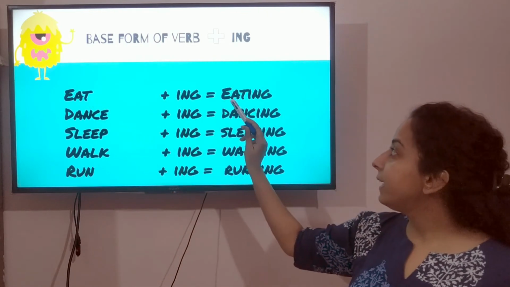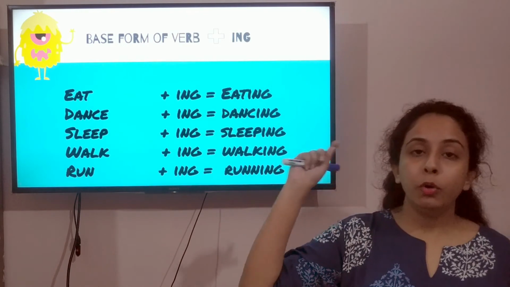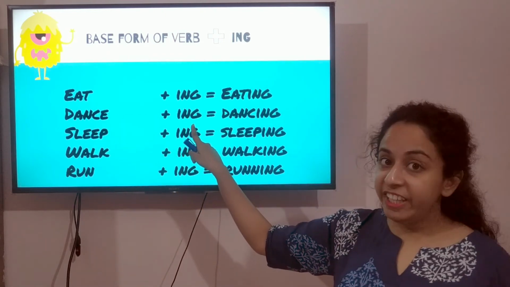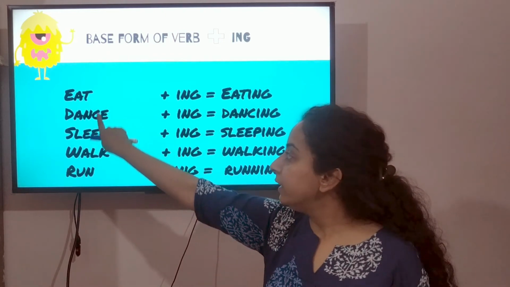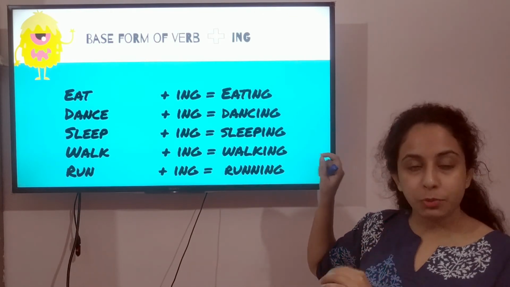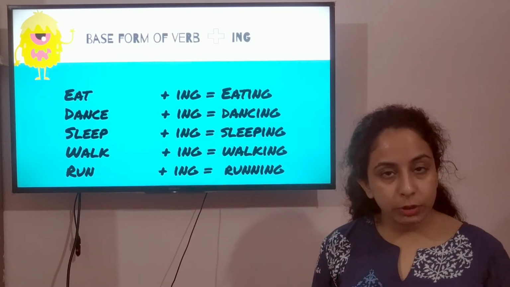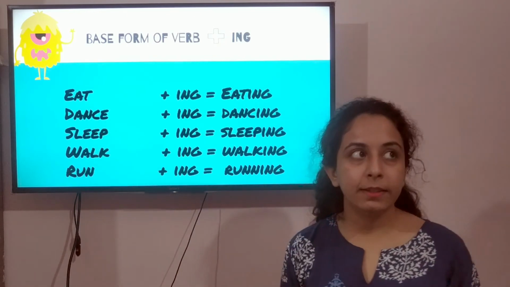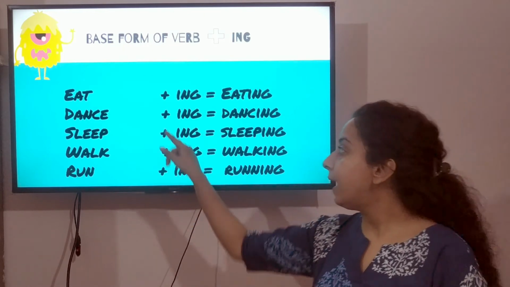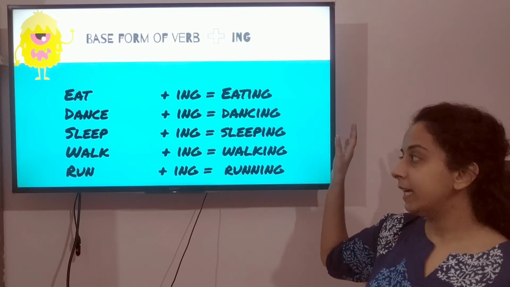Like eat plus ing, eating. Dance, ing, dancing. Now please remember and look at this word carefully. While adding ing, I have dropped the letter e before adding ing. Okay, this is the simple rule of adding ing. We do this with many words that end with e, like for example write, W-R-I-T-E. Before adding ing, we'll drop the letter e, and we will write it writing.